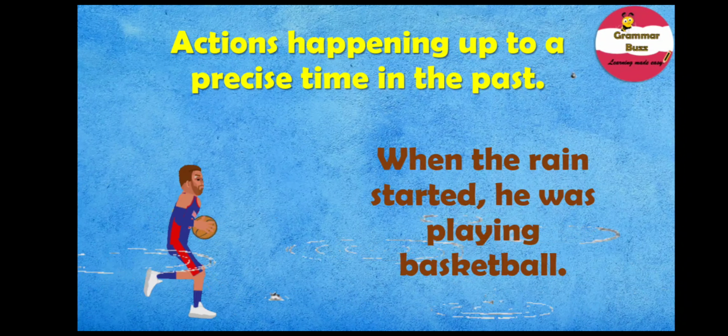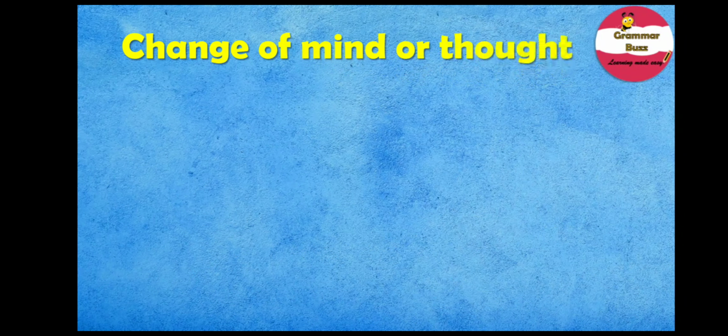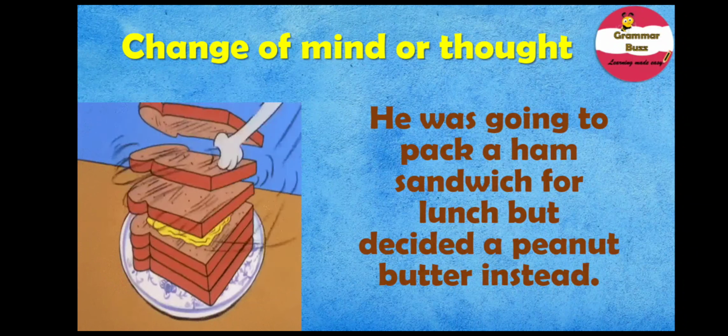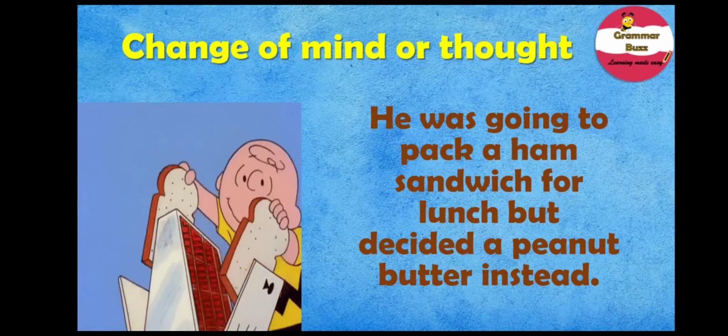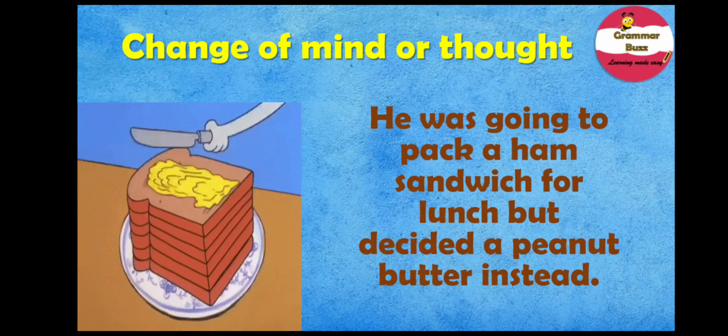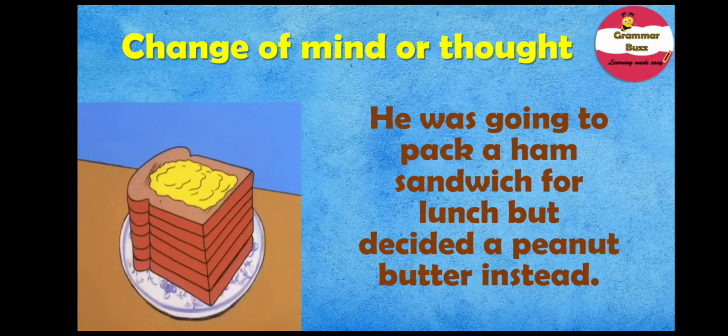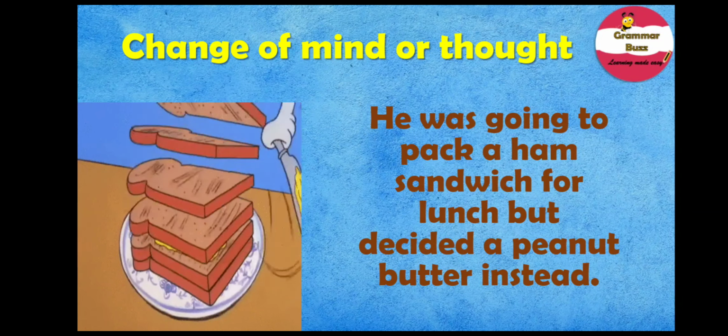Simple so far, right? Well, you see, past continuous tense can also be used to express a change of mind or thought that happened in the past. Yes, it is used to express a change of mind or thought that happened in the past. So let us take the example of a sandwich, and our sentence is, he was going to pack a ham sandwich for lunch but decided on a peanut butter one instead.